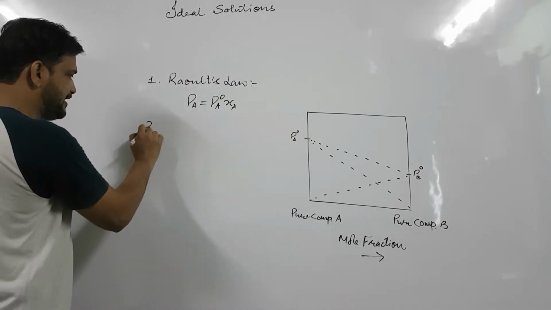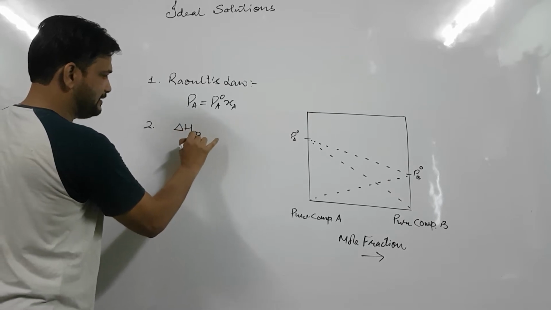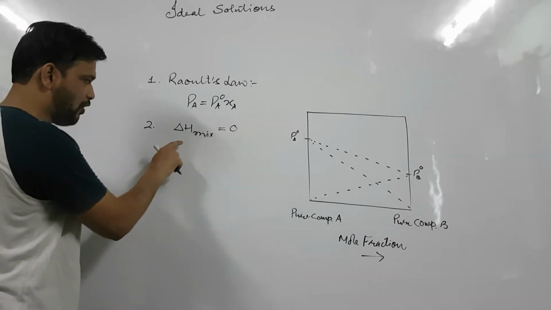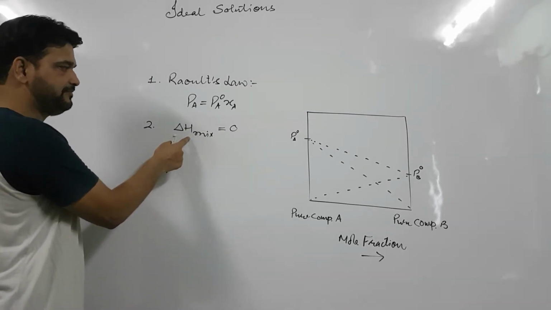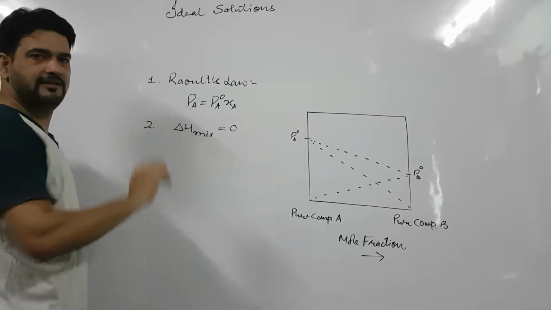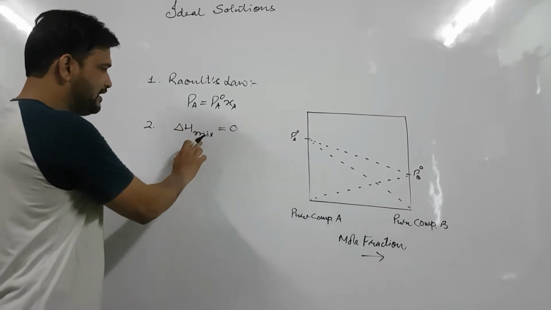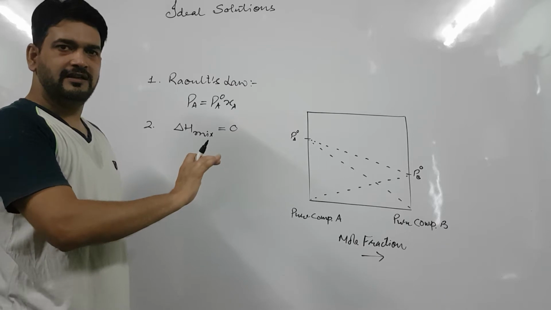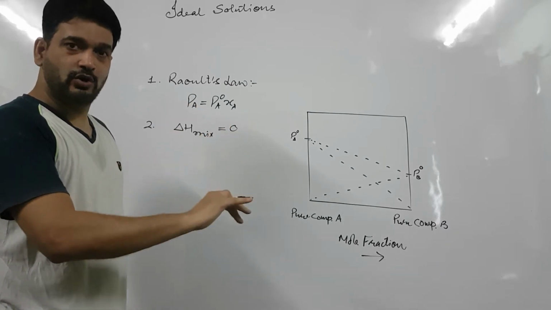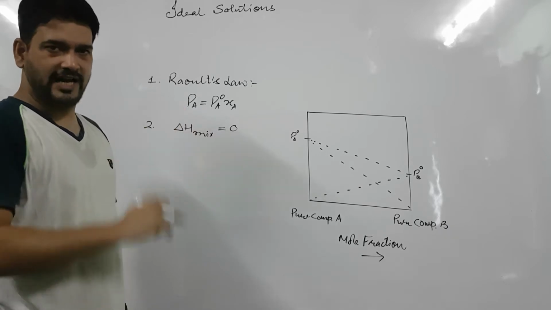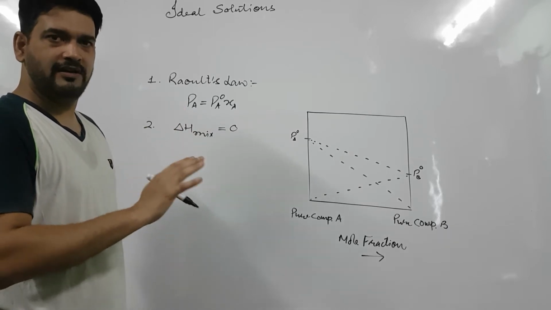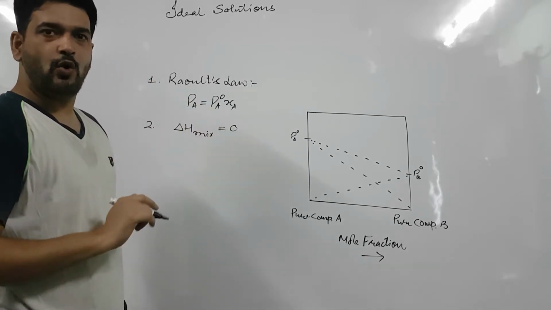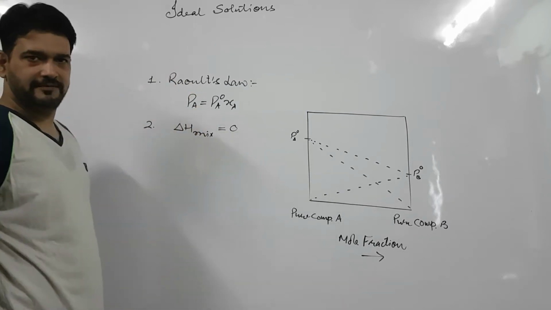And the second condition is delta H mixing is equal to 0. Sometimes it is also written as delta mixing H, equal to 0. It means when two components of the solution are mixed, there are neither endothermic nor exothermic effects. This is an almost impossible condition, you can say delta H mixing cannot be obeyed properly, but this is the condition.